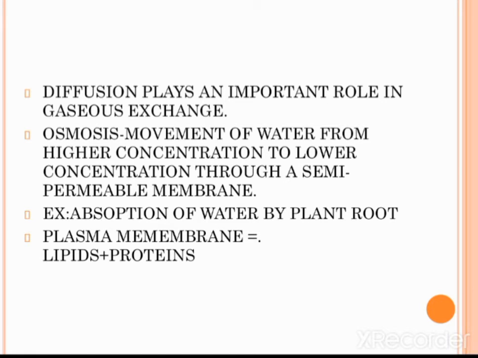Similarly, water also moves from higher concentration to lower concentration through a semi-permeable membrane. That is called osmosis. What is osmosis? Movement of water from higher concentration to lower concentration through a semi-permeable membrane is called osmosis. Example, absorption of water by plant roots. In plants, the water content in soil is higher than the water content in roots. So, osmosis is carried out there.